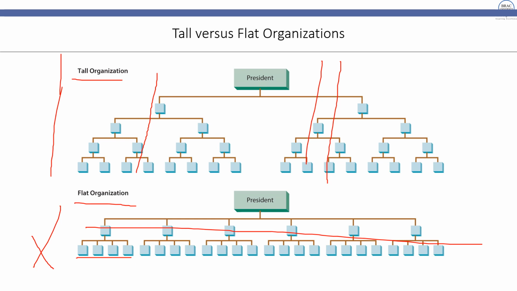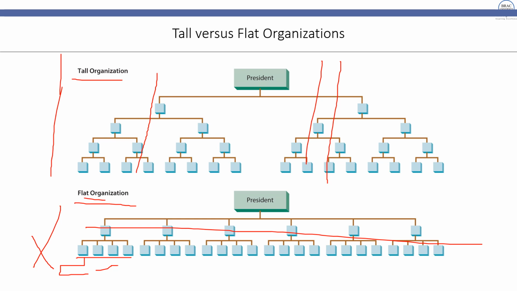You can add more lines here, like you can add another 4 here, but still you have the subordinates which is wide. So this is tall and this is wide. And why do we call this wide or flat? Because you are going across, and here you are going top to down. So that is how this tall and flat structure works.